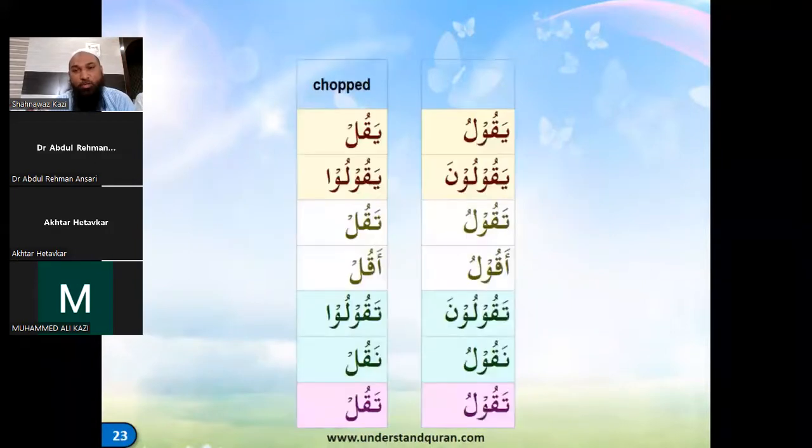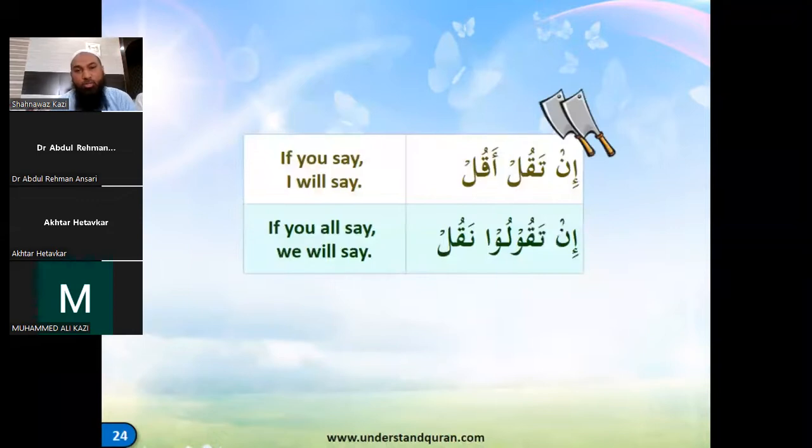Now let us take three-letter weak verbs and repeated letters and try to fit them in this pattern. We have already seen that qala yaqulu with the chopping becomes yaqul, and yaquluna is simply yaqulu. Taqulu, again the vav is dropped, becomes taqul. Aqulu becomes aqul. Taquluna becomes taqulu, naqulu becomes naqul, and taqulu becomes taqul. We are taking the same word so that we know each, but as I said, we can change the verbs and the conditions also.